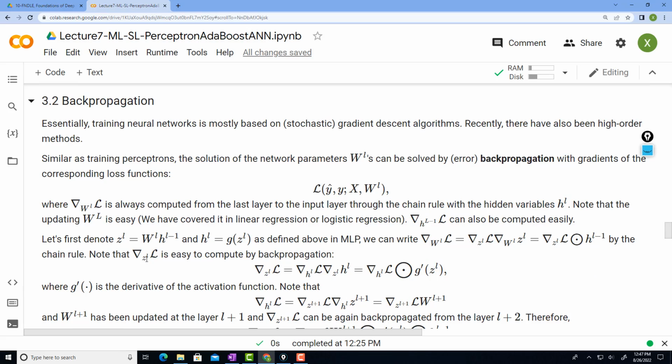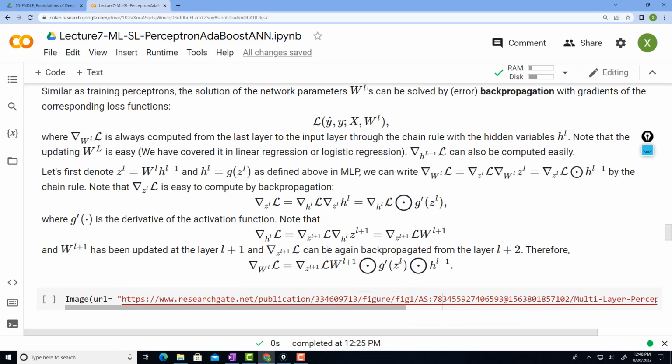This one is easy to compute because it is based on G of ZL. For example, if we are talking about the second last layer, then G of ZL is essentially going to compare with the observed label, so you can compute the gradient here easily. And then, of course, you need to compute the gradient with respect to this nonlinear activation function. That's how you compute this one. So you put this one here, and you basically get the final backpropagation updating rule to compute the gradient to update the corresponding network model parameter at the nth layer. So essentially that's the derivation of the backpropagation.